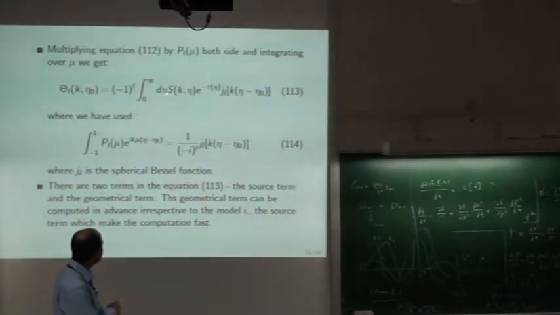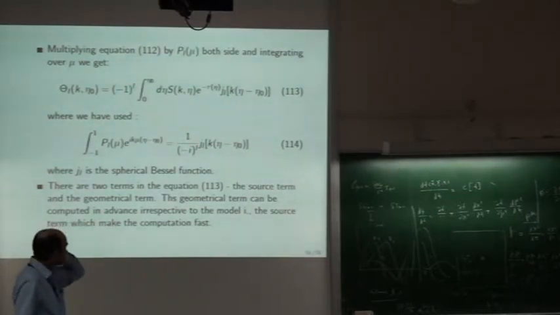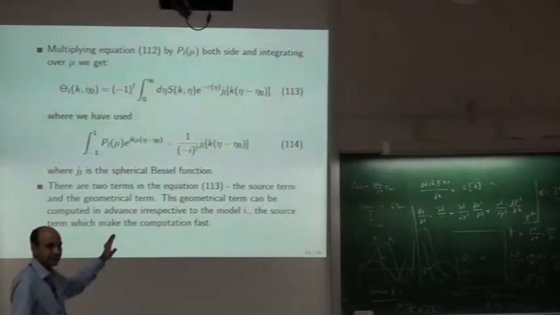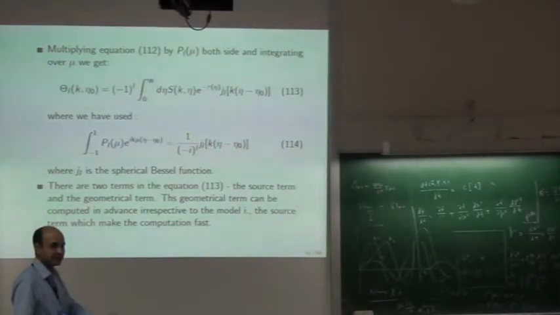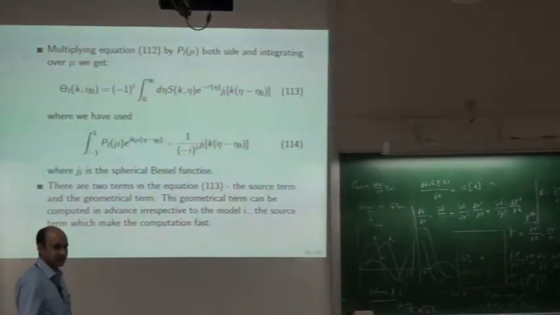So here there are two terms. One is the S term and the second is the J L term. S depends on the model we are interested in. It has the cosmology. J L is a geometrical term. So we can compute it in advance, write that into a file, and use it for different models. That will speed up the computation.